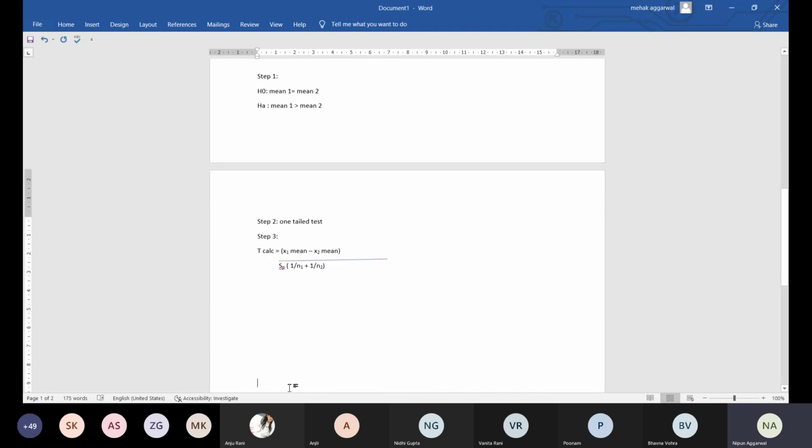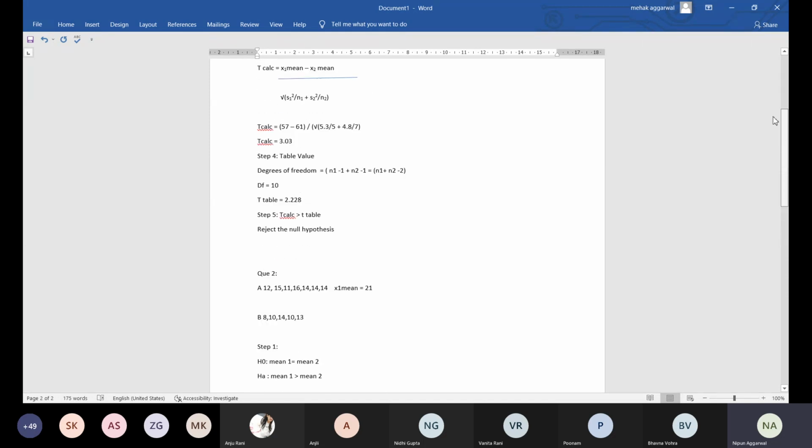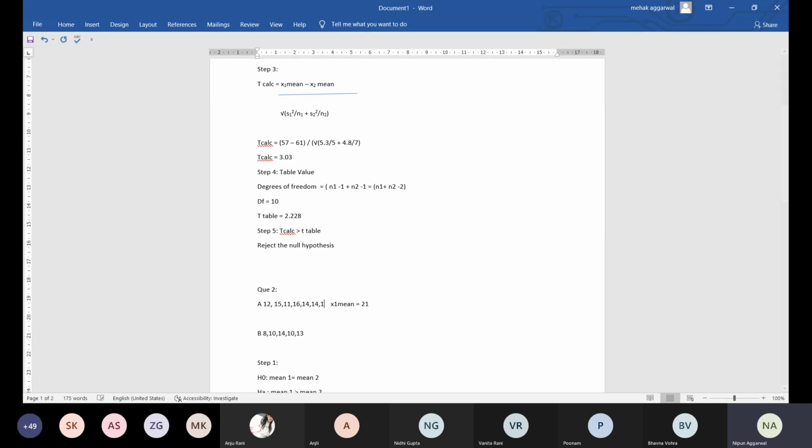So we are checking the data. This is 16, not 14. So the data is 12, 15, 11, 16, 14, 14, 16. Now the mean becomes, how much does the mean come to? Sir, the mean is 14. So the earlier 21 was wrong.